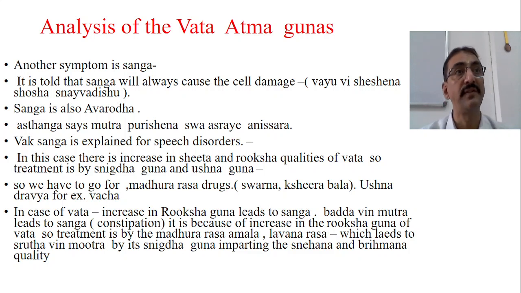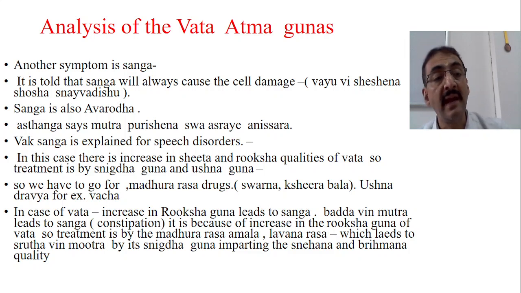Again, the treatment: because it is due to increase in the Ruksha Guna of the Vata, the treatment is by Madhura Rasa drugs, like Lavana Rasa or Amla Rasa, which leads to Srishta Vinmutra, by its Snigdha Guna, imparting the Snehana and Brimhana quality. I hope you understand.